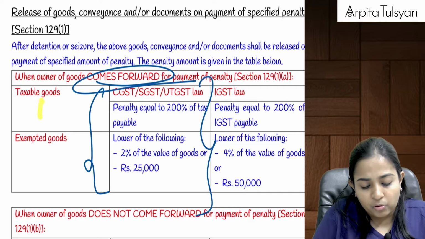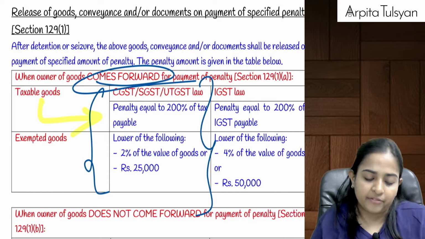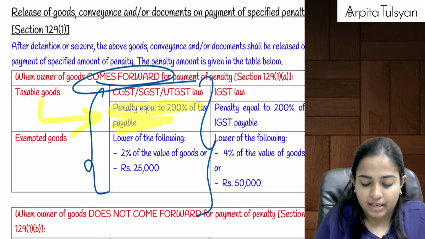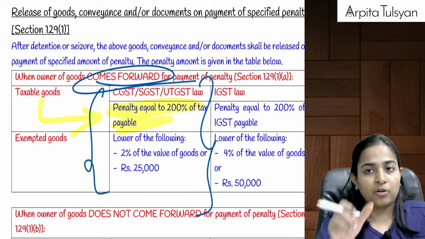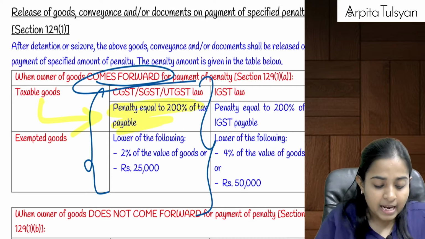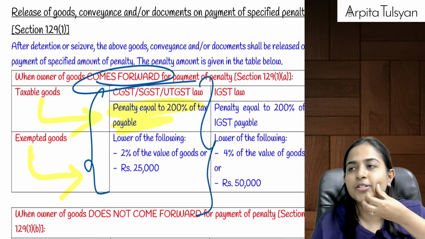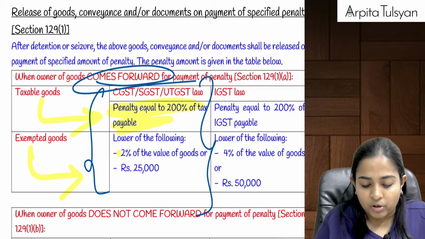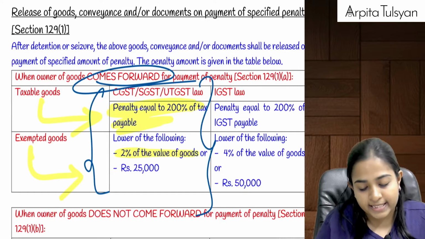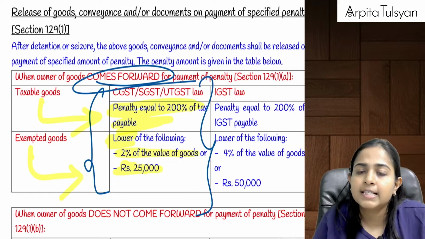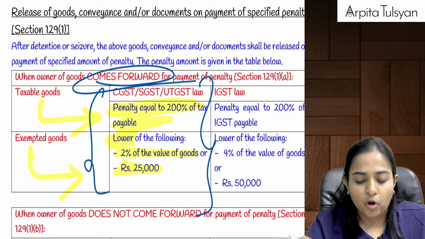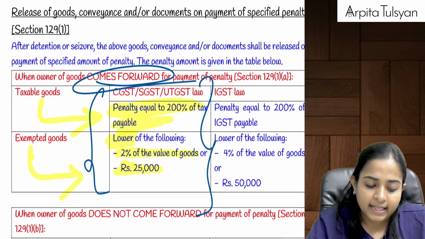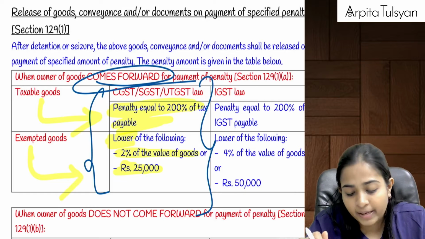If the goods in that vehicle were taxable goods, penalty is equal to 200% of the tax payable, meaning CGST 200%, SGST 200%. And if the goods were exempted goods, then you cannot give a tax based penalty. So penalty amount is equal to 2% of the value of those exempted goods, or 25,000, whichever is lower. If you pay this much amount of penalty under section 129, then your goods as well as your conveyance will be released.